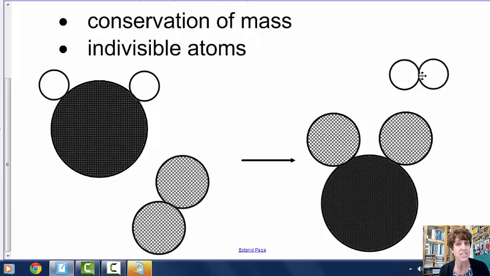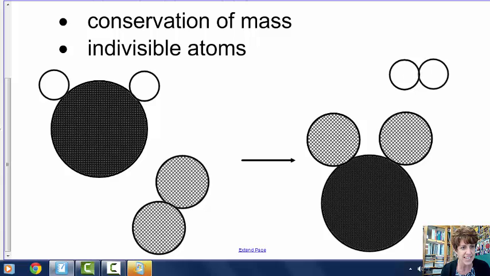They are arranged in a different way, but everything has been conserved or saved. Nothing was created, lost, destroyed, or missing. So that's a really important thing. We're going to follow that all the way through the year. Conservation of mass, conservation of charge, conservation of energy.